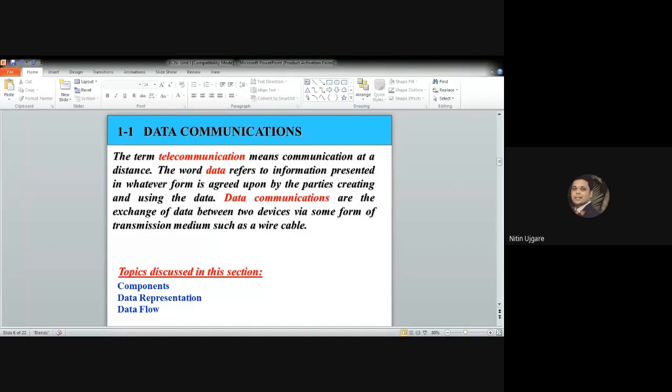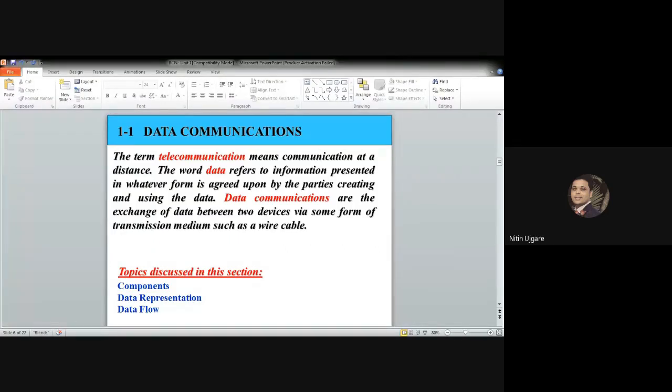Data communication is the exchange of data between two devices via some form of transmission medium. This transmission medium may be a wired medium or a wireless medium. For data communication to occur, the communicating devices must be part of a communication system made up of some combination of hardware and software. What do I mean by hardware?